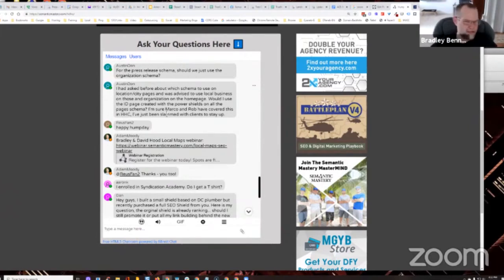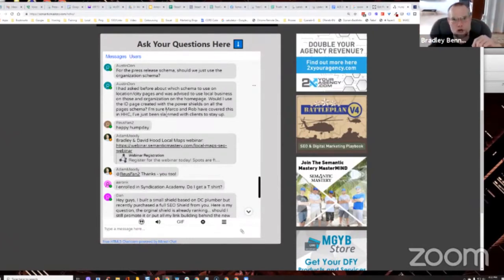If you wanted to do that, I think you can do that in MGYB, but I just clone the top ID page from the organization, right? So the top level brand ID page, I just clone that myself because it's simple to do, and swap out the details and then upload that to create my own ID page for each location.